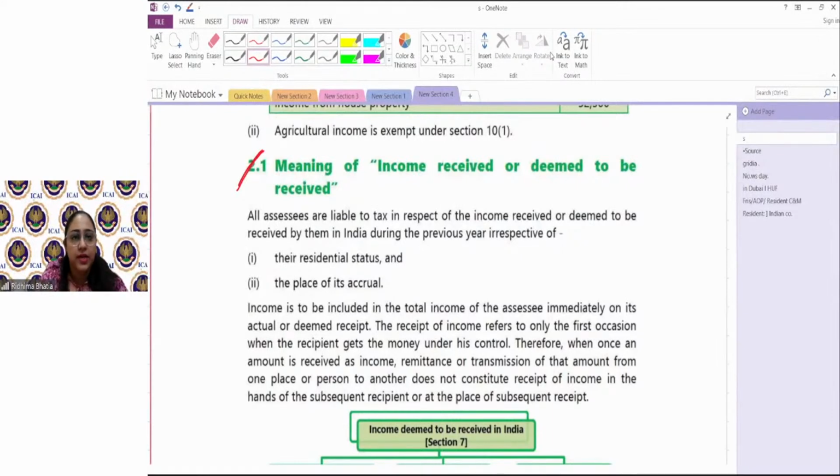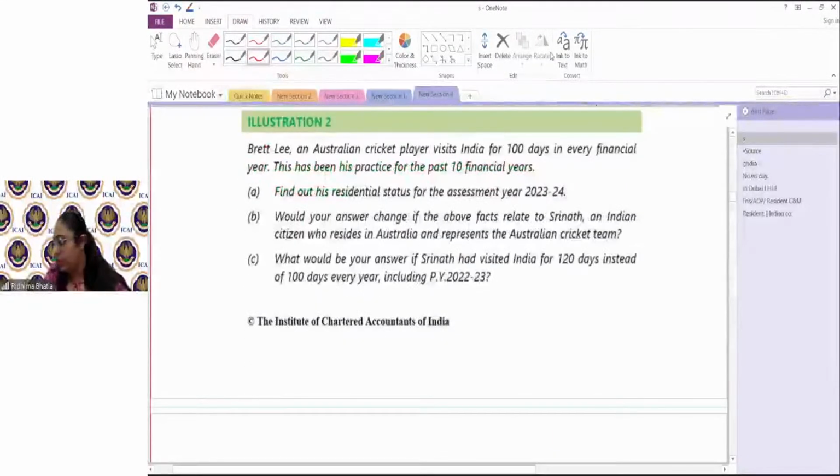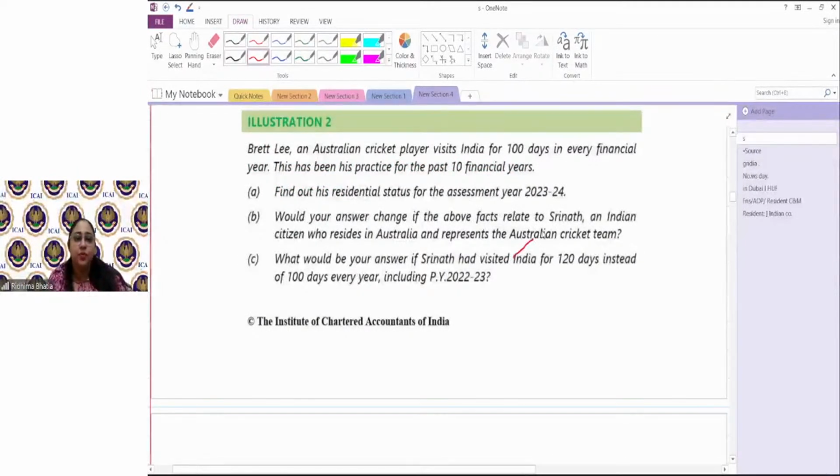Okay, so let's quickly discuss this question of Srinath. Now, Srinath is a person who's an Indian citizen. In the case of an Indian citizen, when they are staying abroad and then they come to visit India, there can be two situations which depend upon the income.